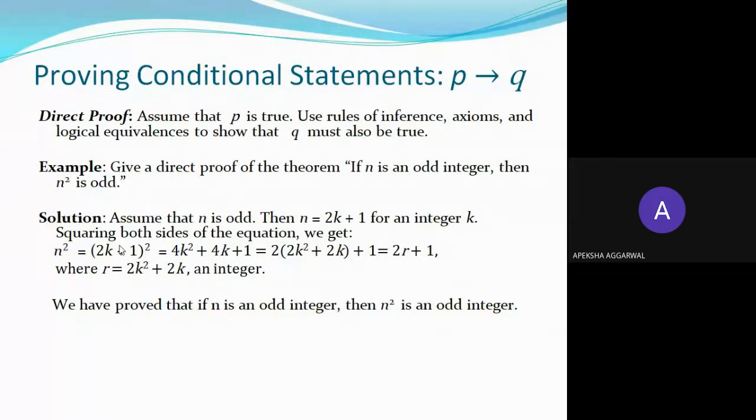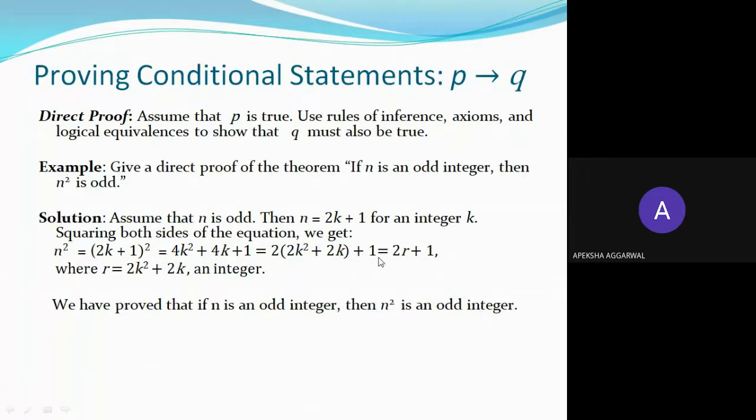Okay, so let us assume that the first statement, if n is an odd integer, is true. That is, P is true. Okay, so if n is an odd integer, by definition from the previous slide, we can say that n equals 2k plus 1, because all odd integers can be represented like this. Now if you square both sides, you will get n square equals 2k plus 1 whole square.